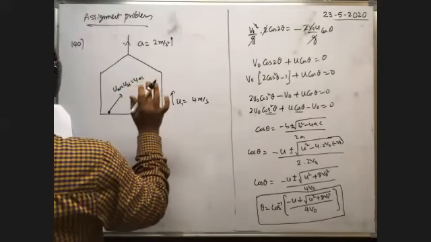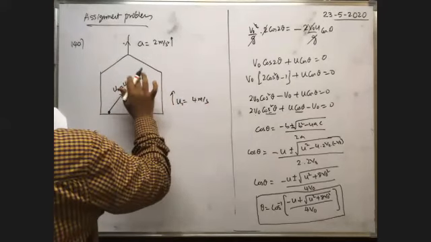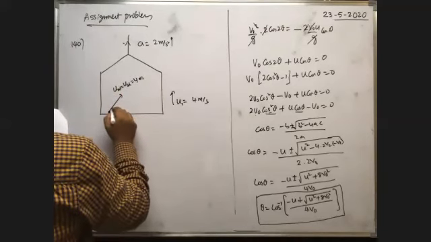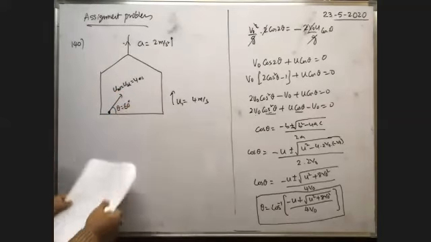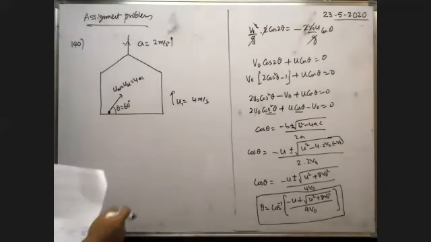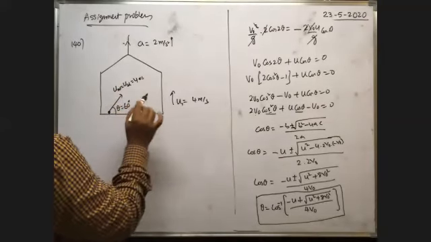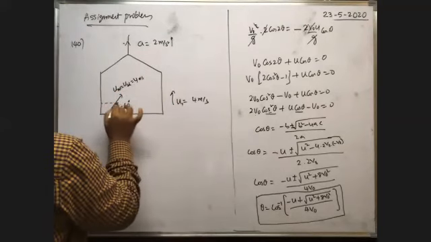A ball is projected from the floor of the elevator with a speed of 4 meter per second relative to the floor of the lift, with an angle of projection of 60 degrees. The time taken by the ball to return to the floor is dash. Definitely, as the lift is going upwards, after some time it comes to this position.